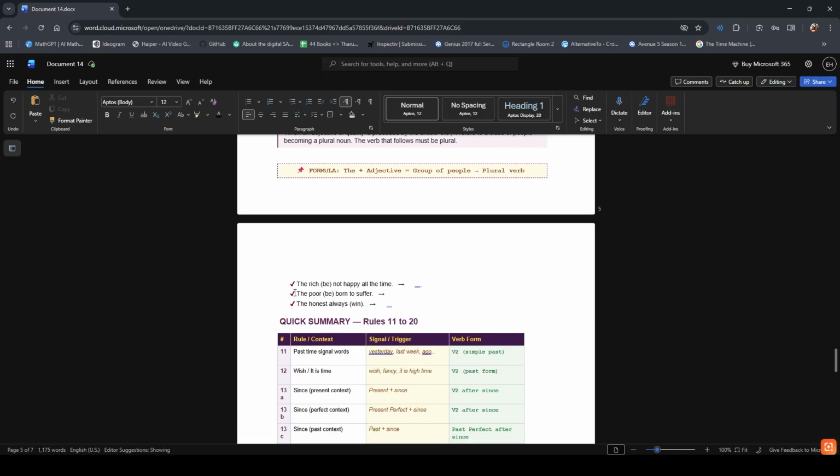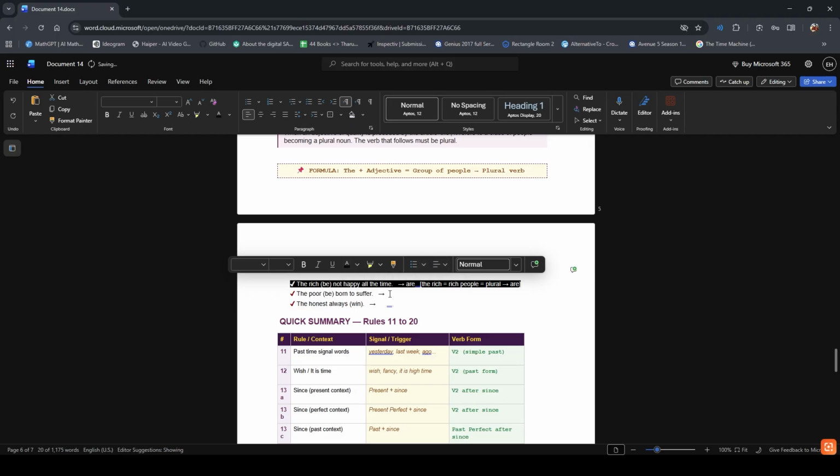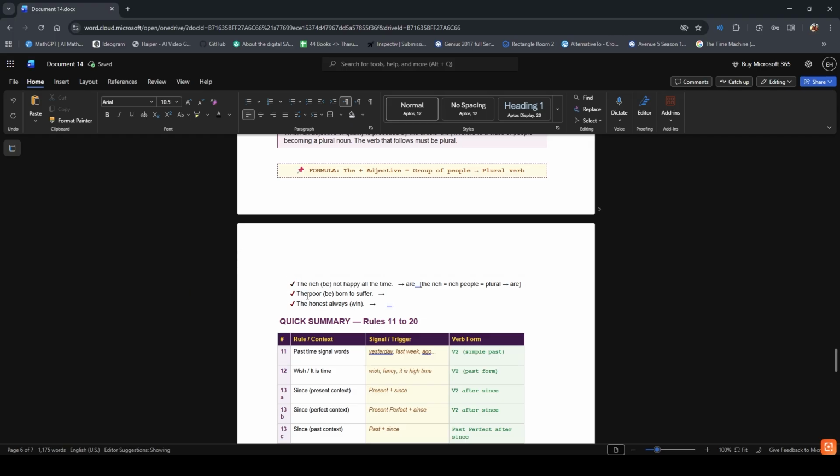The examples: the rich be not happy all the time. The answer will be are. The second one, the poor be born to suffer. The answer will be are. The third one, the honest always win, without an s.